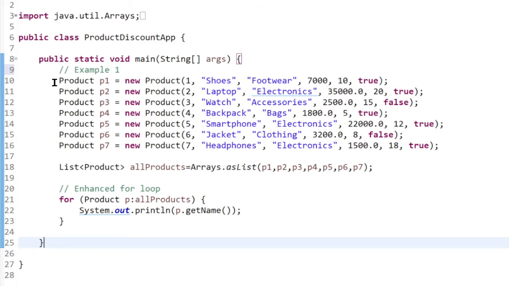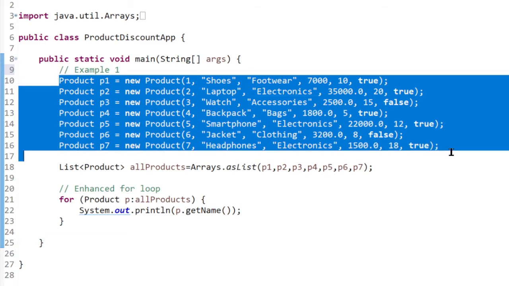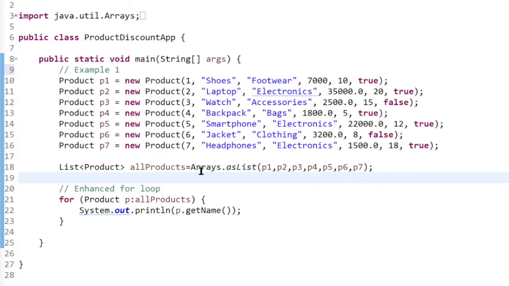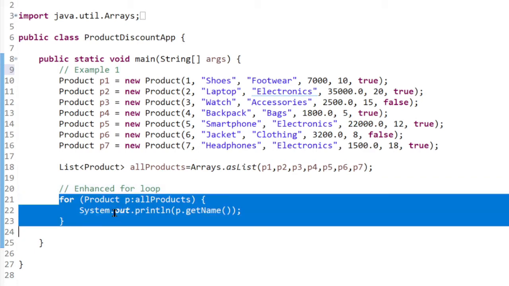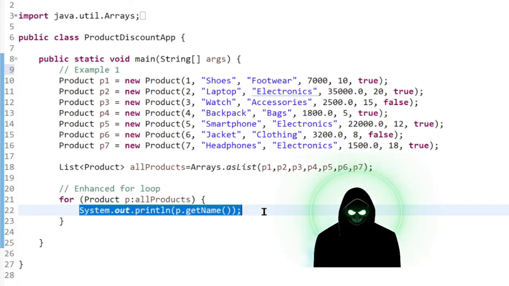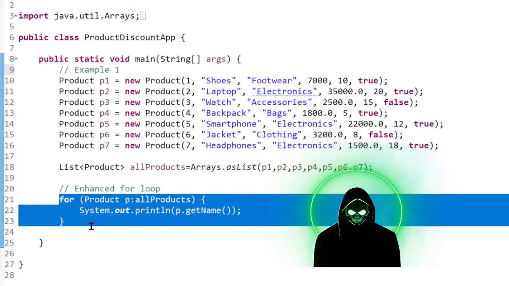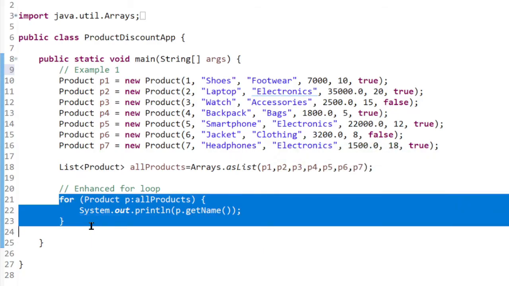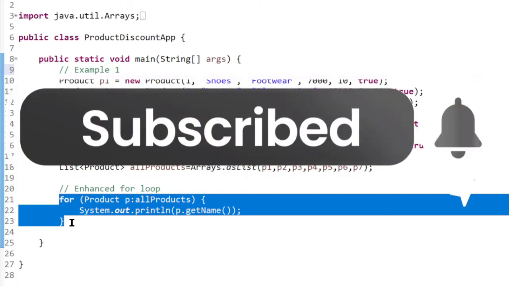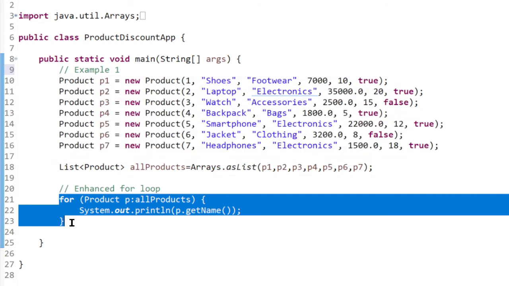Example 1. Let's take this piece of code. Here I have added a few product objects into an array list, and then I have written a piece of code to iterate and print the names of all the products. This code looks simple, but there is a hidden mystery behind it. Let's uncover it. This is actually syntactic sugar. Internally, Java converts it into code using an iterator.